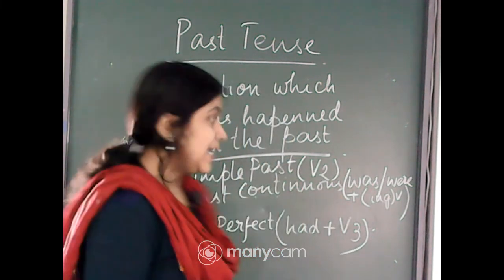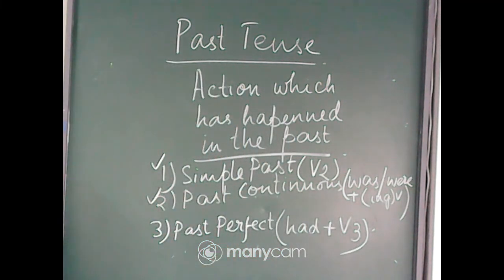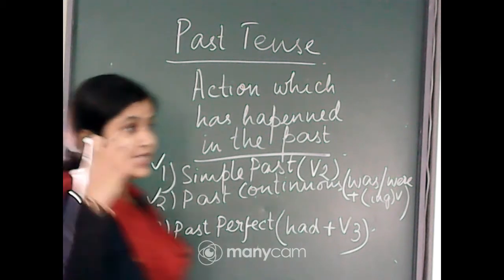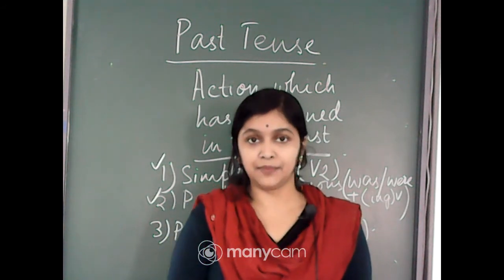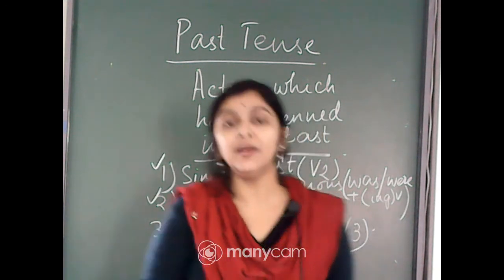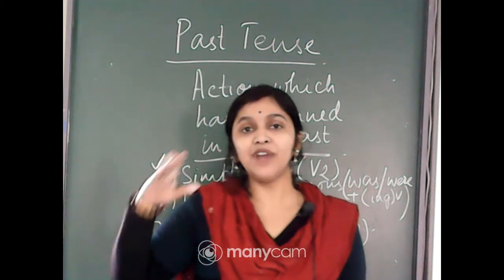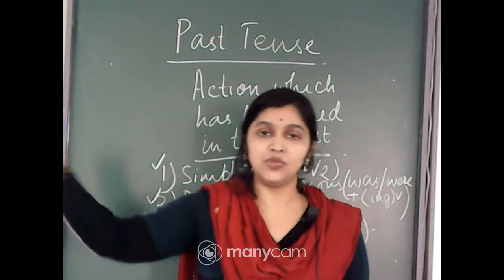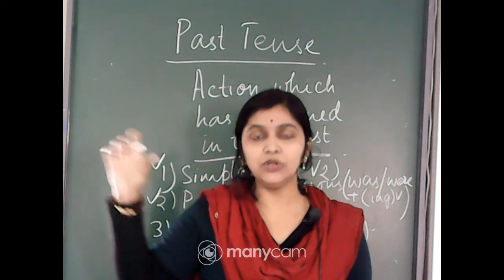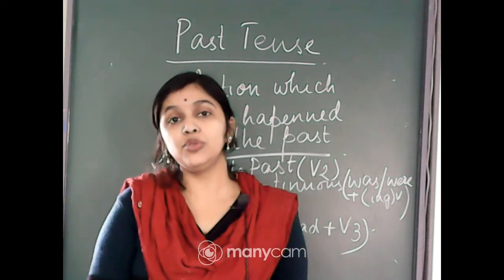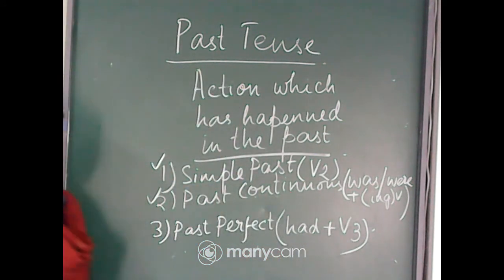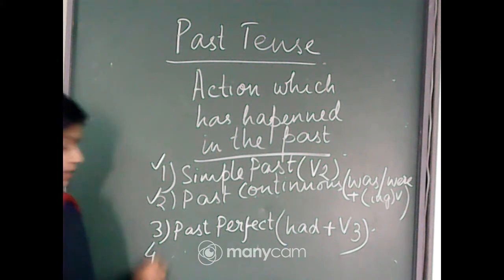past perfect tense. Past perfect tense is also used to denote an action which has completed before a certain moment in the past. Like if I say I had sent or I had given the gift to her last Friday. I had sent the parcel to him last week. So if I am mentioning an action which has completed before a particular time, then also we are going to use the past perfect tense. Okay. Next is, can you see the board? Yes.